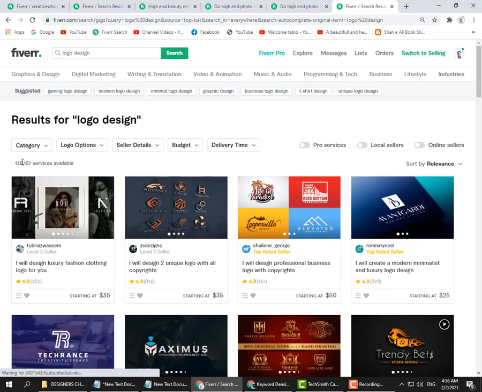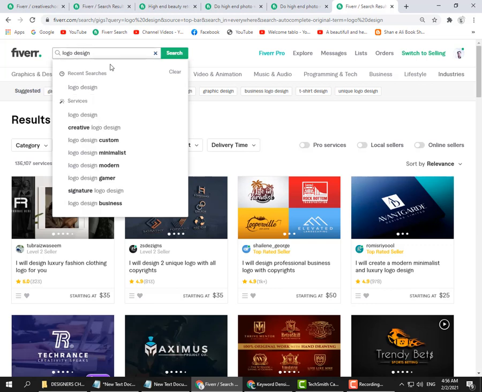You cannot choose this keyword. It is just an example to show you. You cannot rank this keyword because already 1,36,000 services are available. But you can choose this keyword in a very long tail form, like